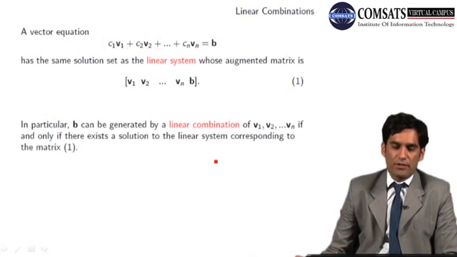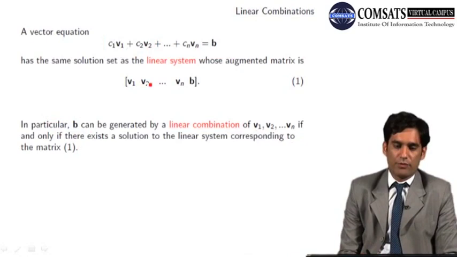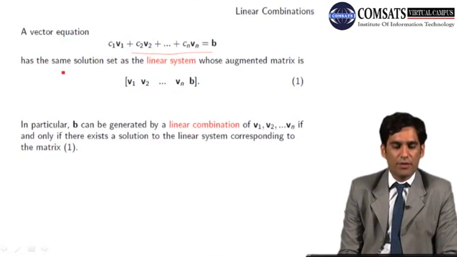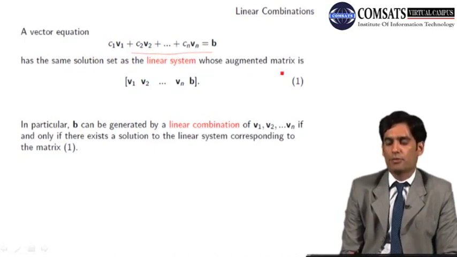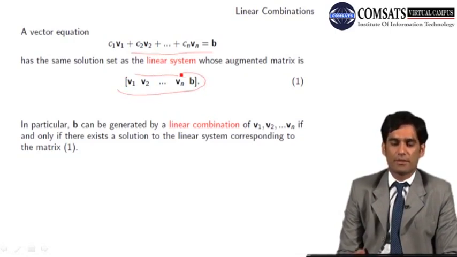So a linear combination is in fact a vector equation, which is C1V1 plus C2V2 plus ... plus CnVn equals b, and b is the answer of this linear equation. A vector equation has the same solution as the linear system whose augmented matrix is this one, as in the previous example we have done.